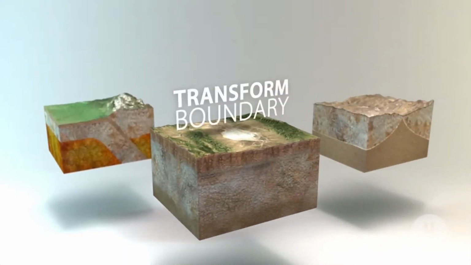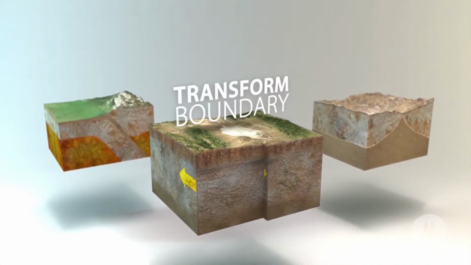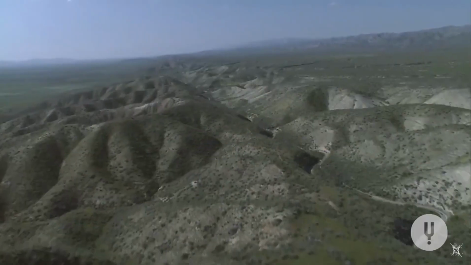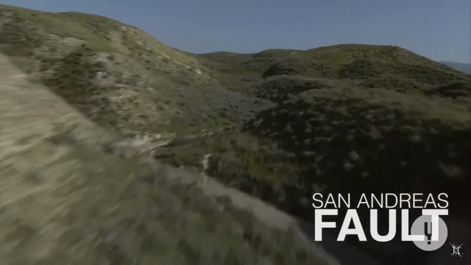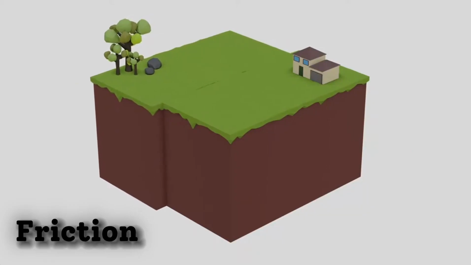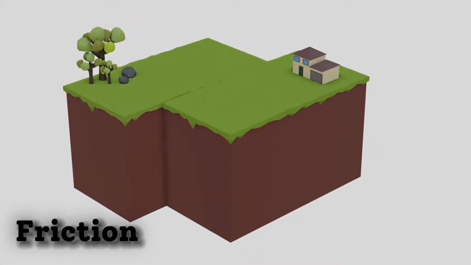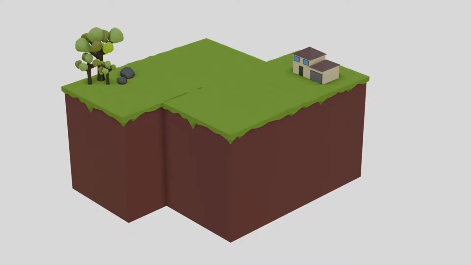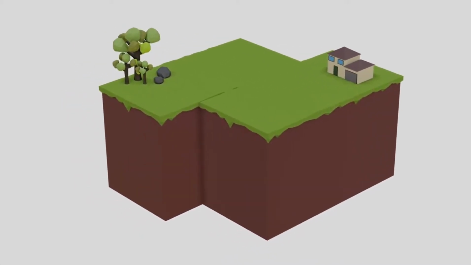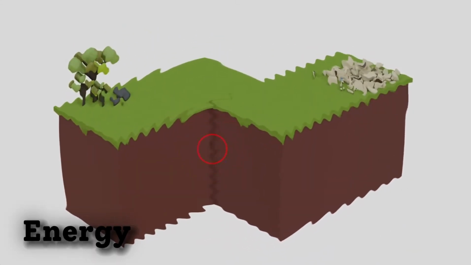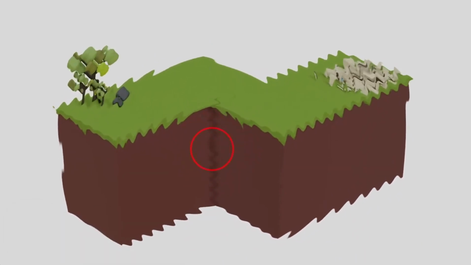Transform boundaries present a different scenario. Here, plates slide past each other horizontally, exemplified by the San Andreas Fault in California. The friction at these boundaries can lock plates in place, but as they continue to move, stress accumulates. When this stress overcomes the friction, it releases an earthquake. The sudden release of energy at transform boundaries often results in particularly destructive earthquakes.